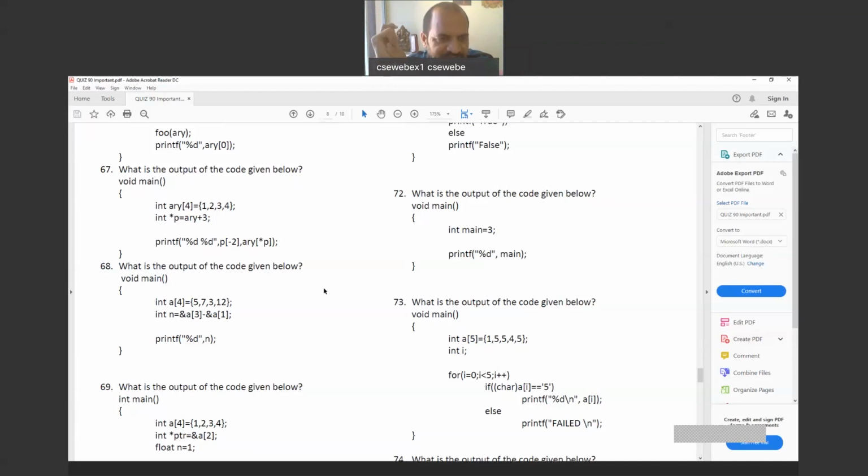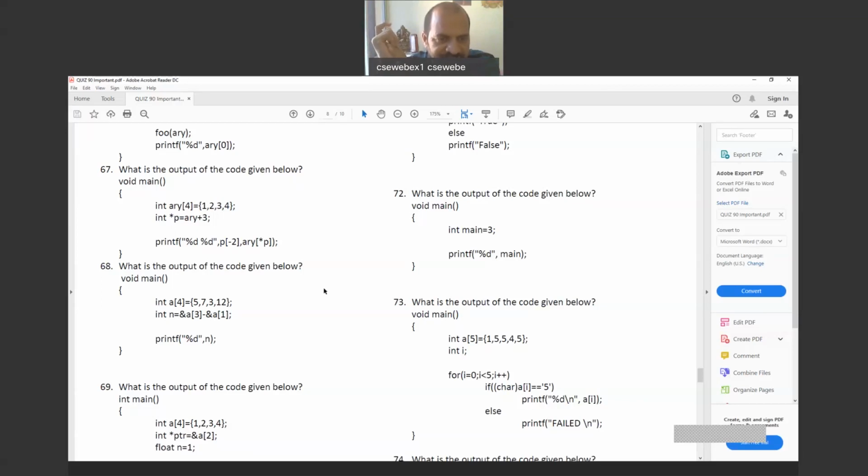Now P is a pointer variable and ARY plus 3. You know that means ARY, if ARY is given, 20,000 will come, but plus 3 is given. So it doesn't mean that 20,000 plus 3, 20,003. No. It will give the fourth value. ARY plus 1 means the second value will come, plus 2 means the third value will come, plus 3 means the fourth value will come, and the fourth value location is 20,006 and 7. So now 20,006 is the value we stored into P. 20,006 is the location address we gave to P.